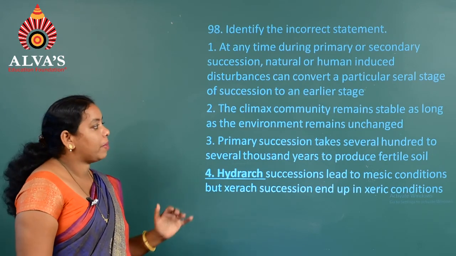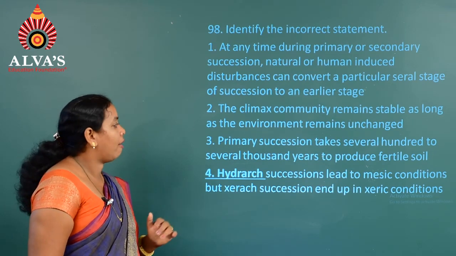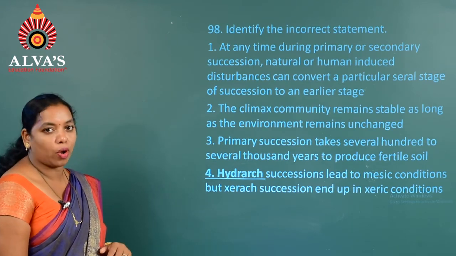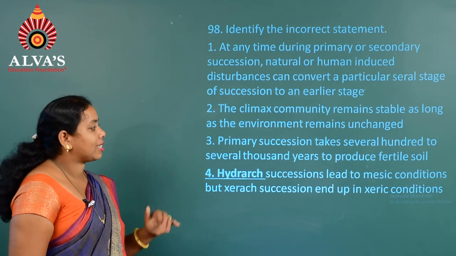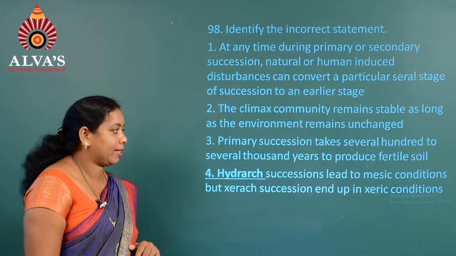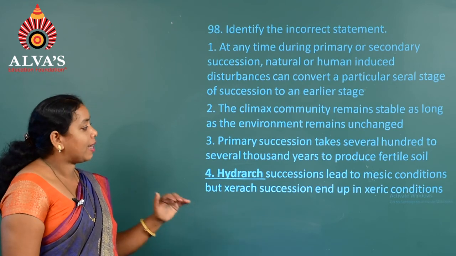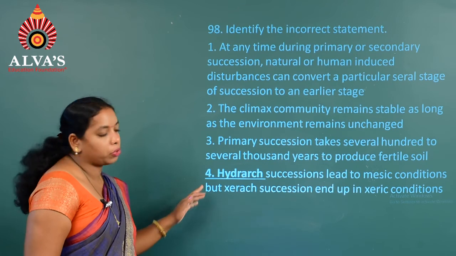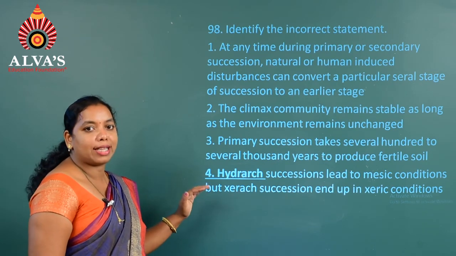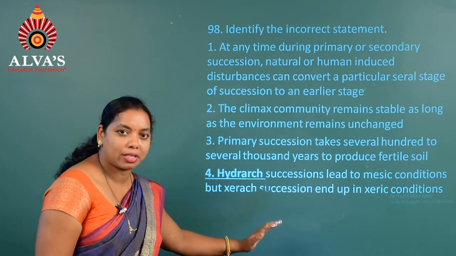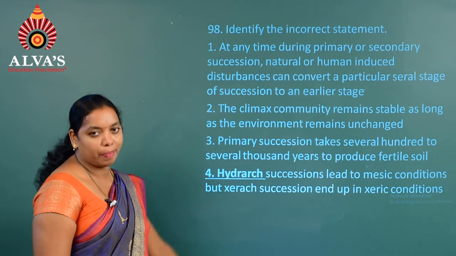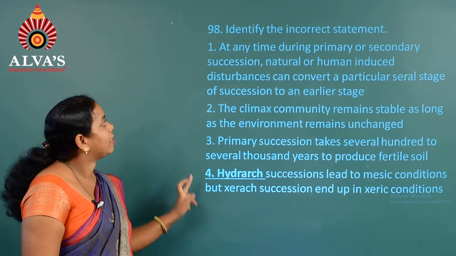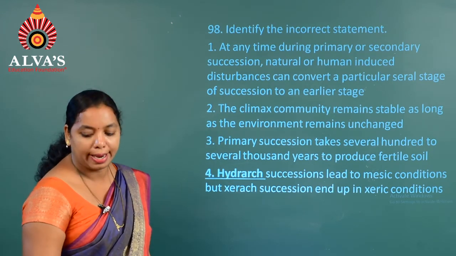Third option, primary succession takes several hundred to several thousand years to produce the fertile soil. Next one, hydrarch succession leads to mesic conditions, but xerarch succession ends up in xeric conditions. So here this fourth one is wrong actually. The reason is that hydrarch succession as well as xerarch succession both lead to mesic condition. So hence the fourth one is the right answer for question number 98.